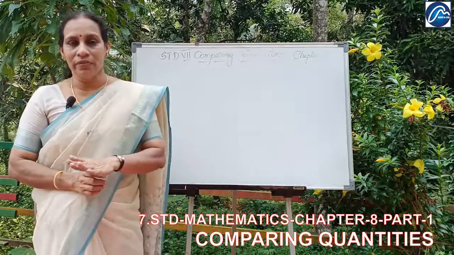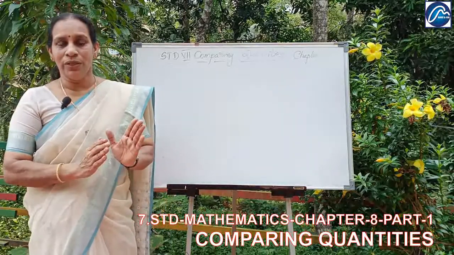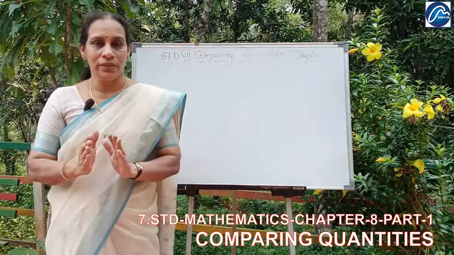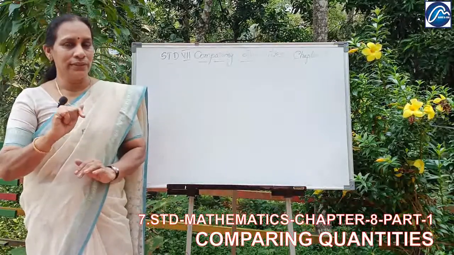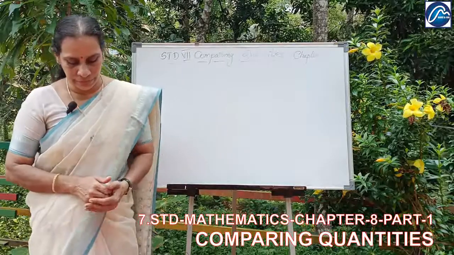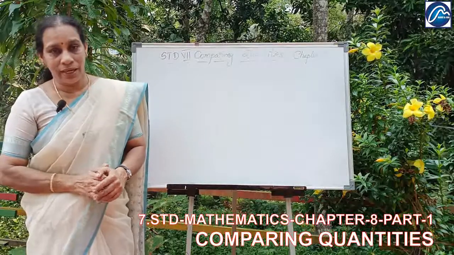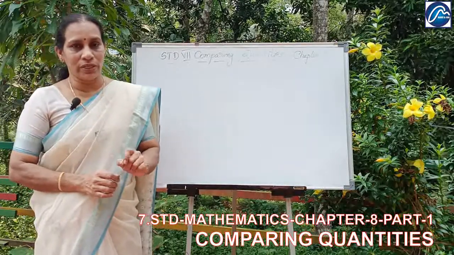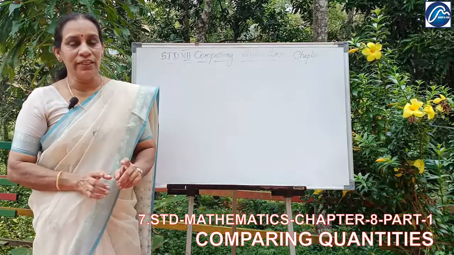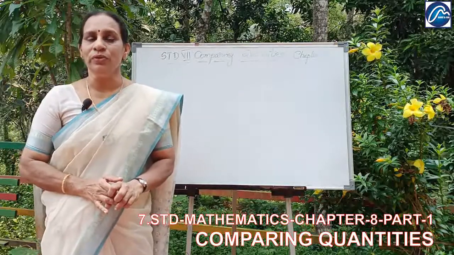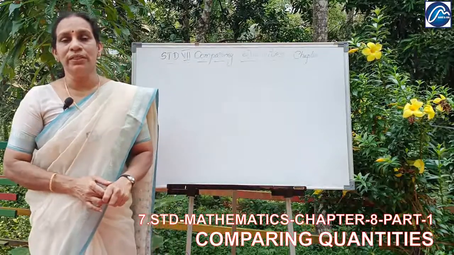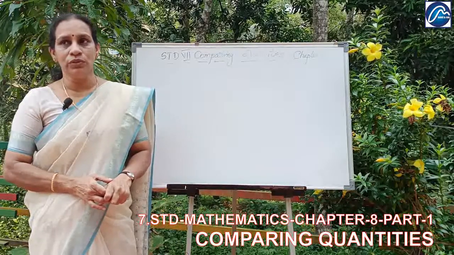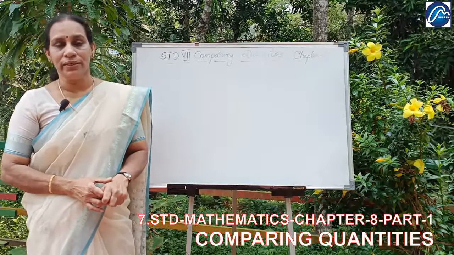And the other one is 300. So the ratio is 3000 is to 300. That means if we cut the zeros you will get 10, and 3 also we are cutting. 10 3s are 30. 10 is to 1. You will get 10 is to 1. And what are equivalent ratios? Now we are going to learn equivalent ratios.